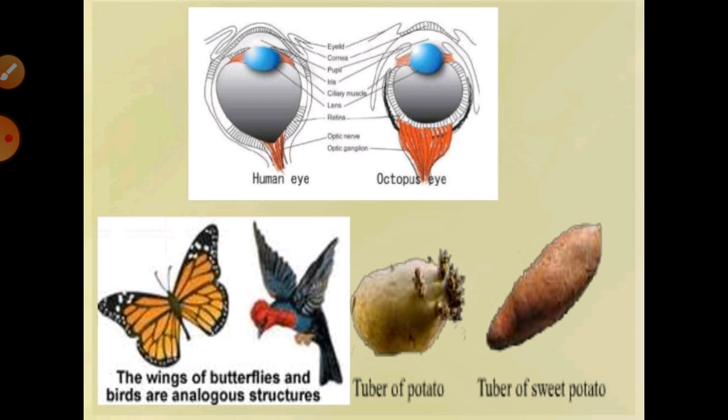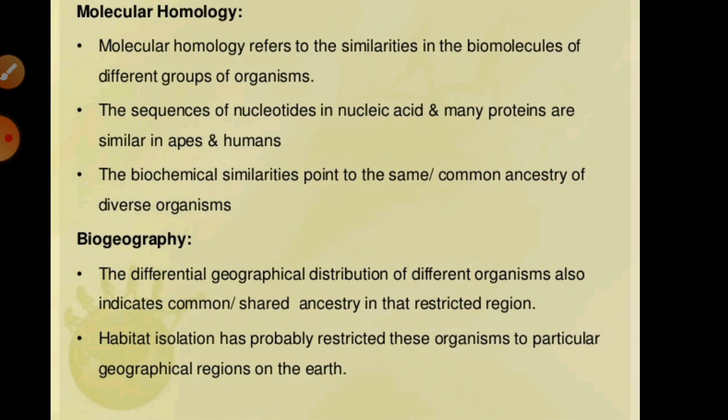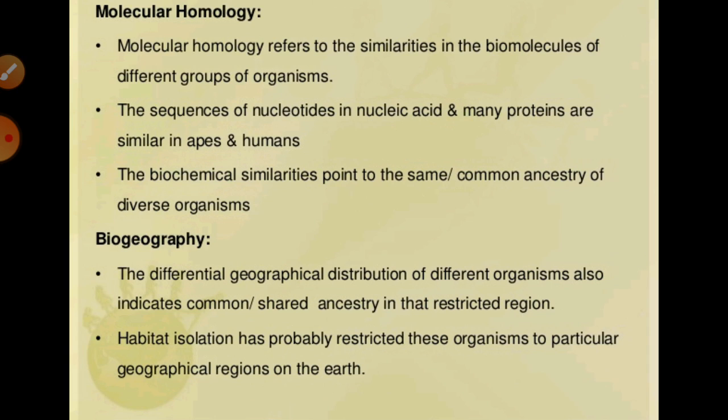It means these are vestigial organs. Similarly, in ancient time there may have been such body parts that were helpful for them to survive, but they are not required nowadays, so they became vestigial organs.